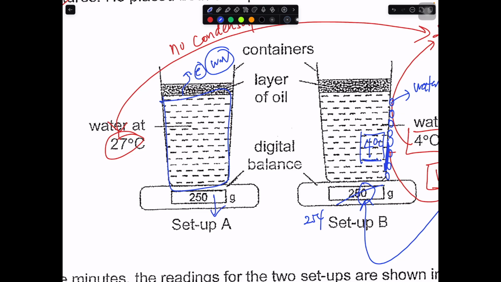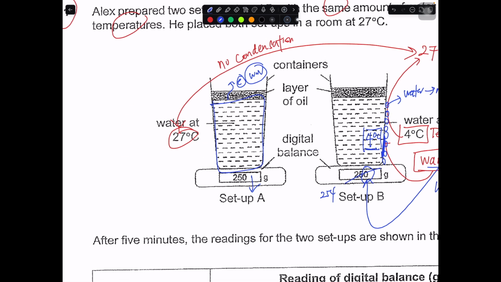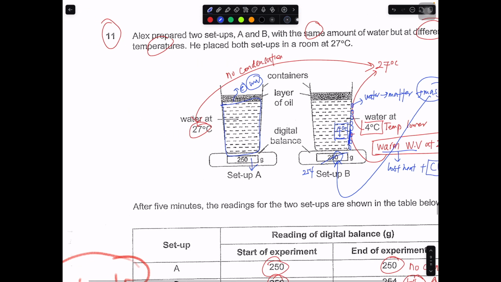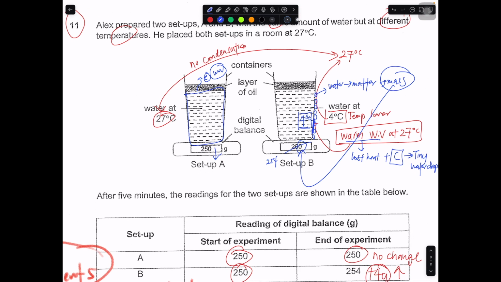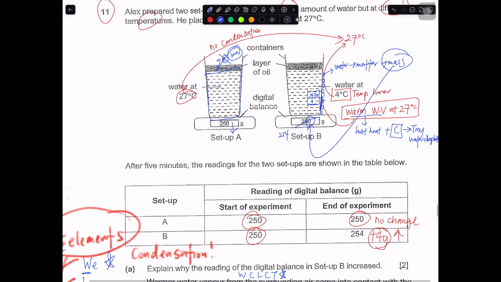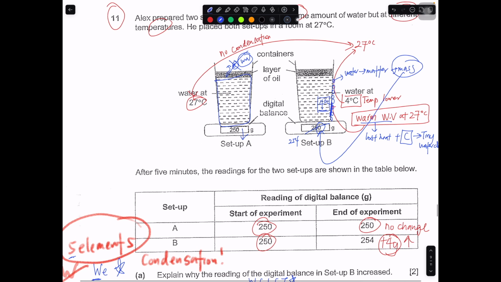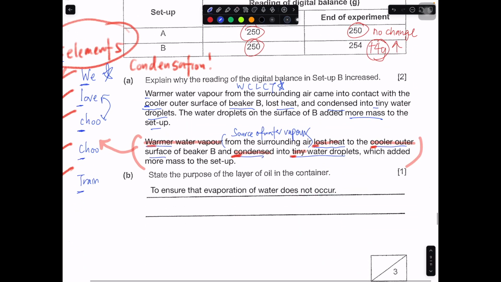In this case, we want to make sure that the mass of the setup increase is indeed due to the condensation. We don't want evaporation to play a part in this factor. That's why they probably put a layer of oil. So it will be to ensure that the evaporation of water does not occur, and it will not affect the experiment.